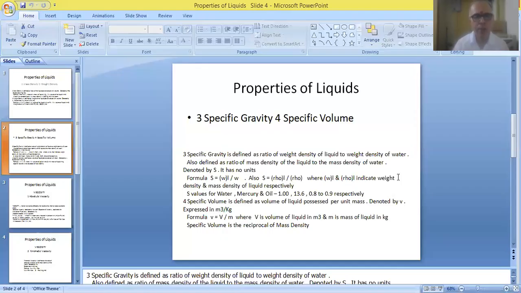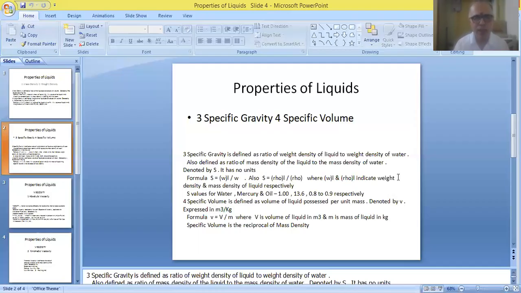And finally, we can compare this specific volume with the mass density. Mass density is written as m by v, and specific volume, according to the definition, is written as v by m. So this specific volume can be called a reciprocal of mass density. It is written as 1 by mass density. So you find out the value of 1 by specific volume, you get the mass density.